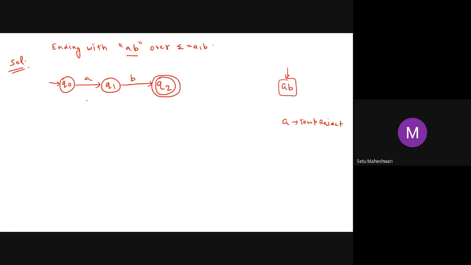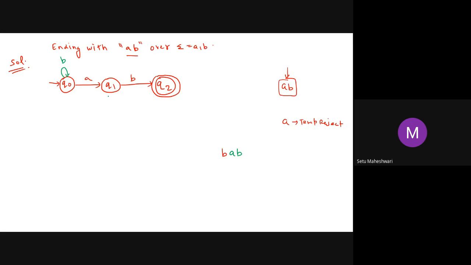Now in the beginning, if I have a B, this is something important, listen to this. I'm on Q0, that means I have nothing. So if in the beginning itself I have B, then to accept this string I'm supposed to have an AB. If I get one AB, then I will accept this string. So which is the state that generates AB? Q0 itself is the state generating AB, so I am supposed to stay at Q0.